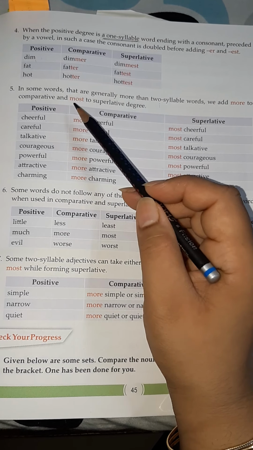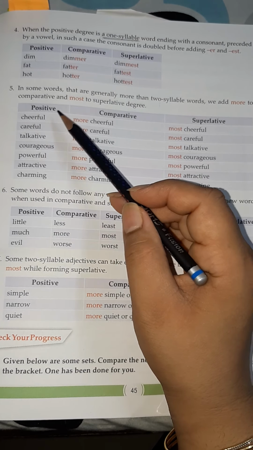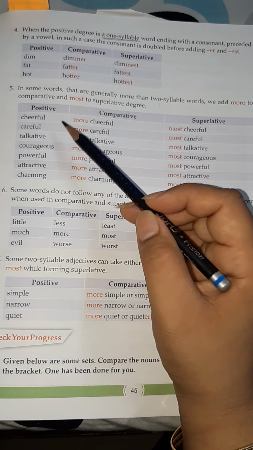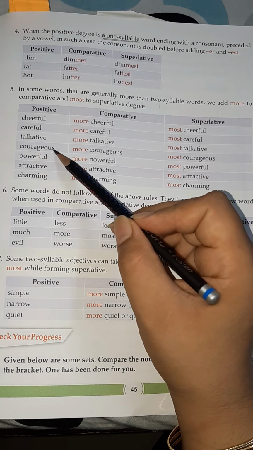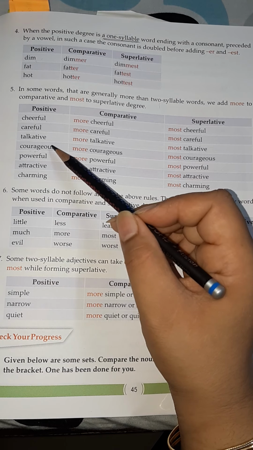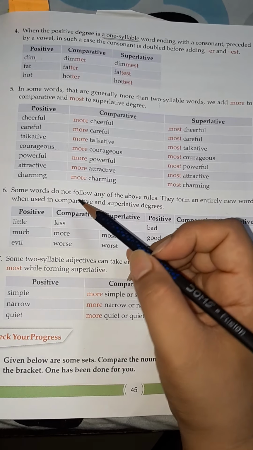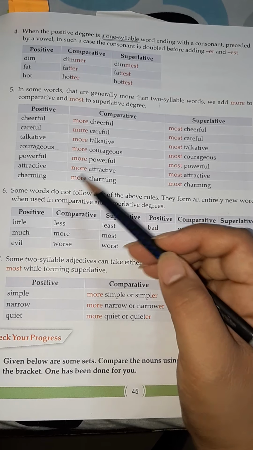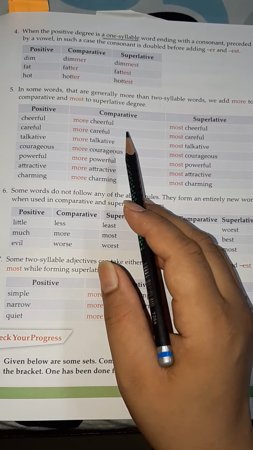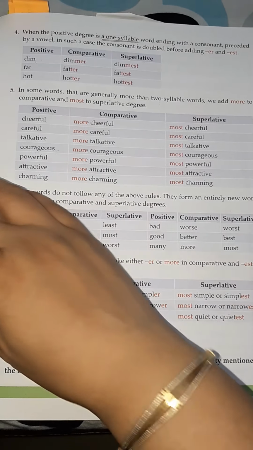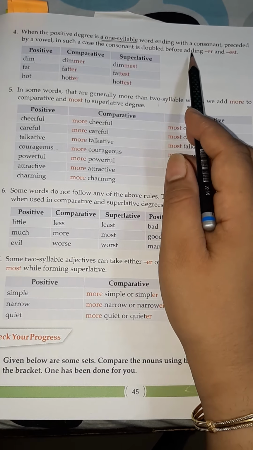For example, here cheerful. So we have a break here, cheer and full. So there are two syllables in this word. Courageous, courage and ous. So we again have here two syllables. Then we have beautiful, beauty and full, for example. So again it is a two syllable word. So now let us take the examples here.